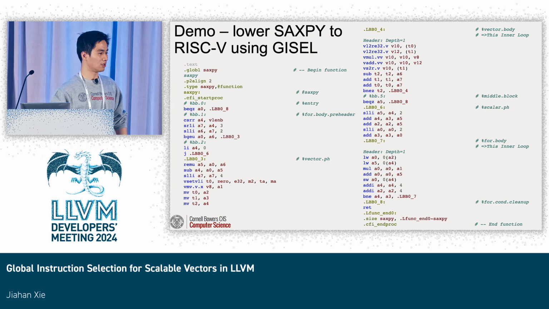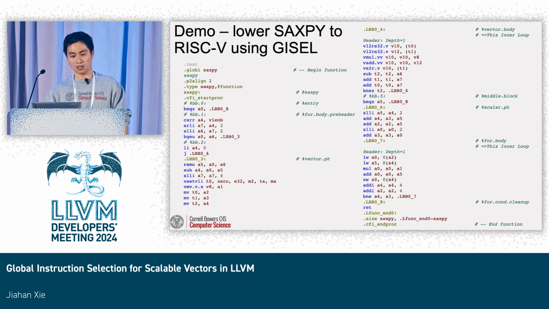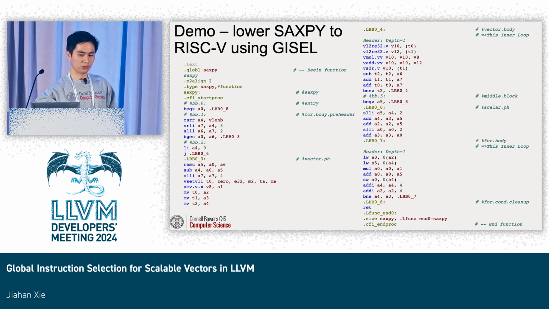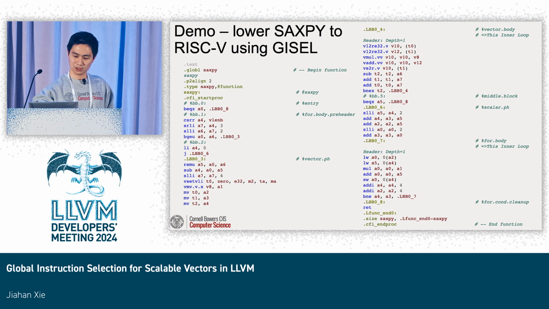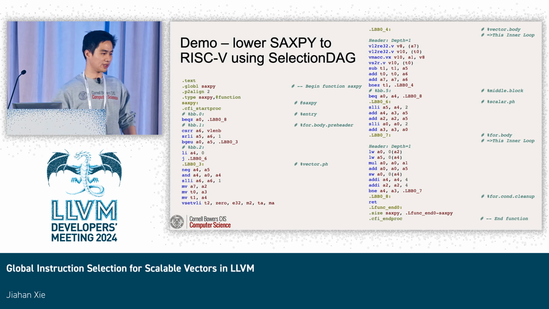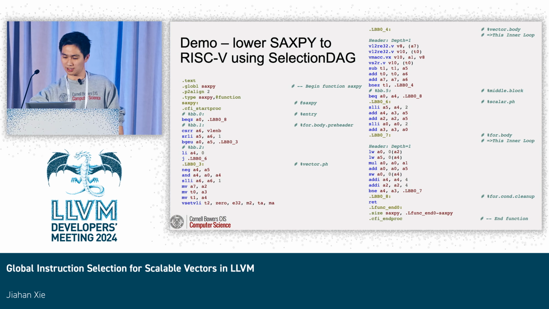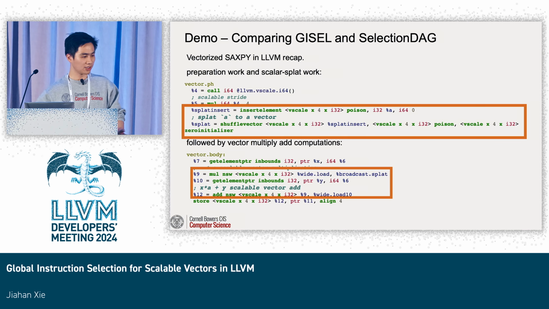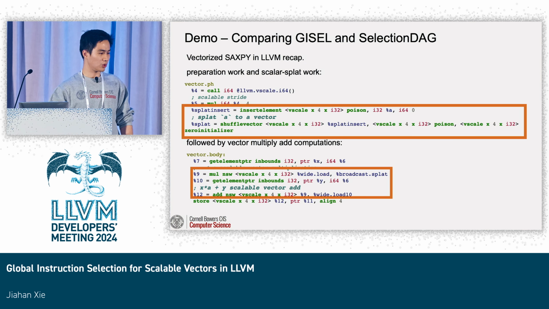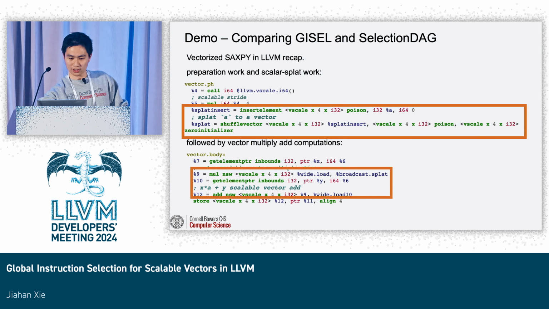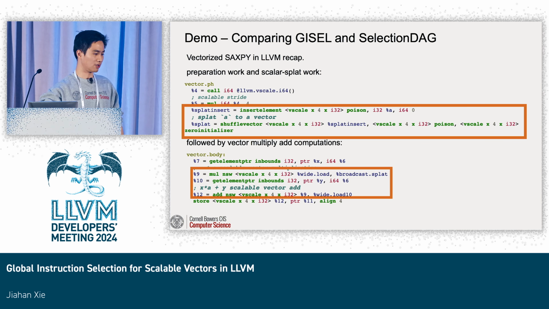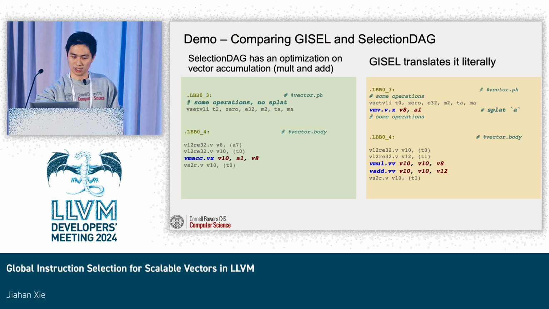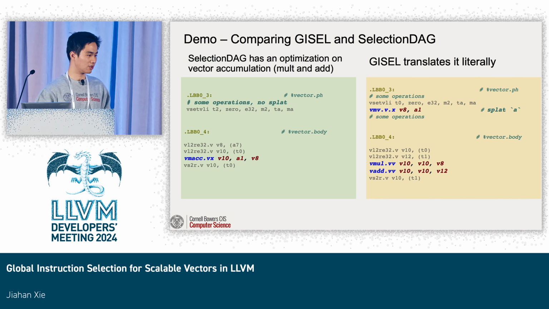And here is the lowering result from RISC-V using the GISel framework in RVV, in RISC-V assembly. And here is the lowering result from SelectionDAG. I would like to point out some differences between them, and I will also focus on those interesting parts. The first is the vector part.